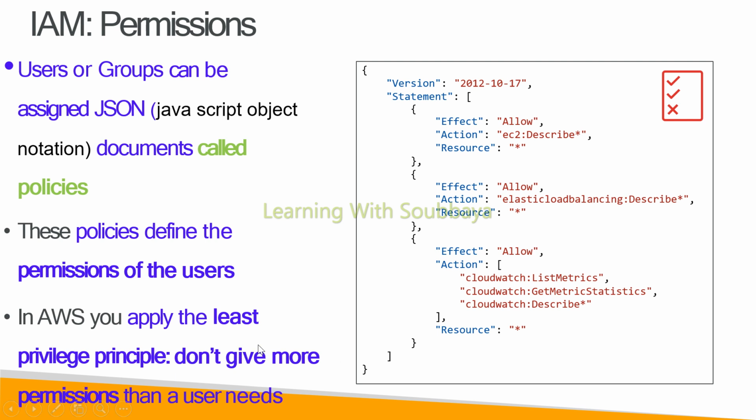So they are asking us to provide the least permission. We should not give more permission to them. We have to provide least privilege permission. It's one of the best practices we are following. So this is the JSON document here.